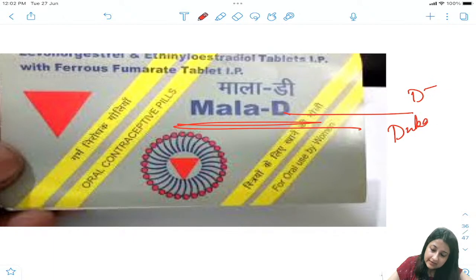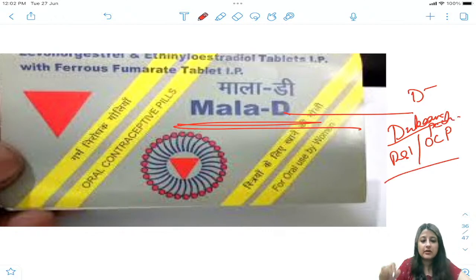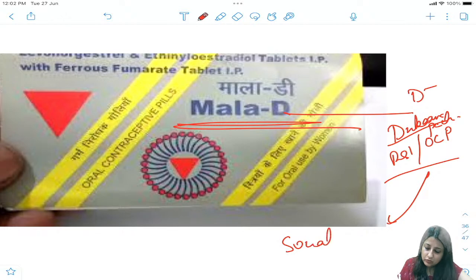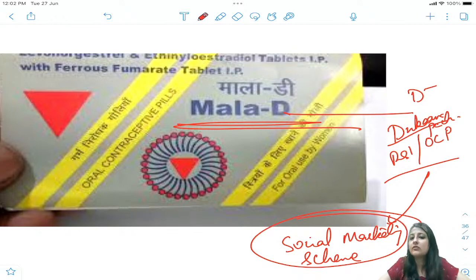Okay, D's का दुकान. So this is available at ₹1 for a pack of OCP. ठीक है, ₹1 for a pack of OCP. इसको क्या बोलते हैं? This is nothing but social marketing scheme. Okay, we are just trying to promote behavioral change over here, guys. Okay, under the social marketing scheme.